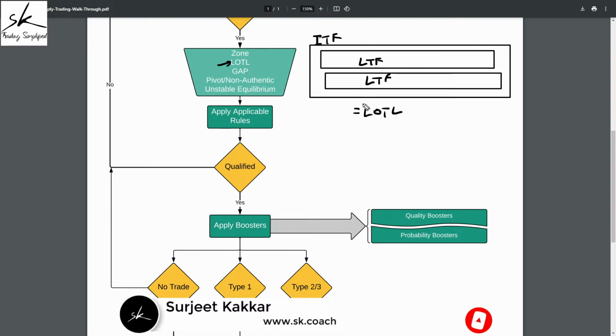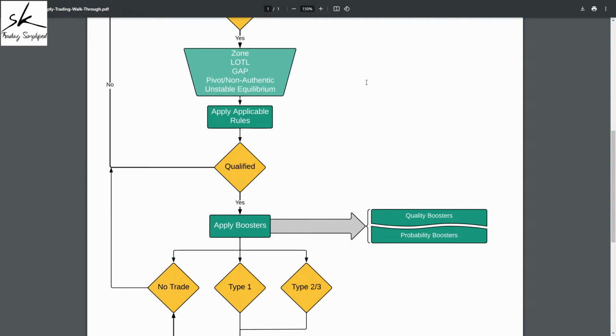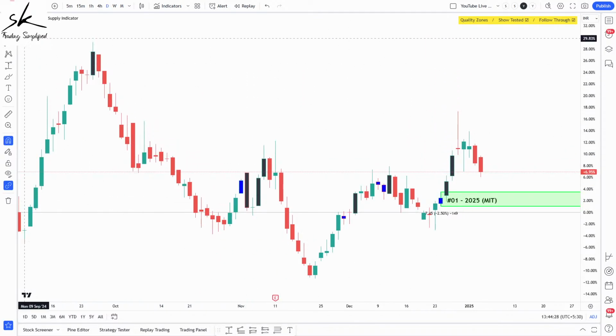So what we understand from here is that to be a case of level on top of level, my lower time frame zone has to be inside the intermediate, which we call a coinciding level. So if we have a coinciding level, it might be a case of level on top of level. But if we don't have a coinciding level, it cannot be a case of level on top of level. So let's verify that the zone we have identified, does it coincide with any intermediate time frame zone?